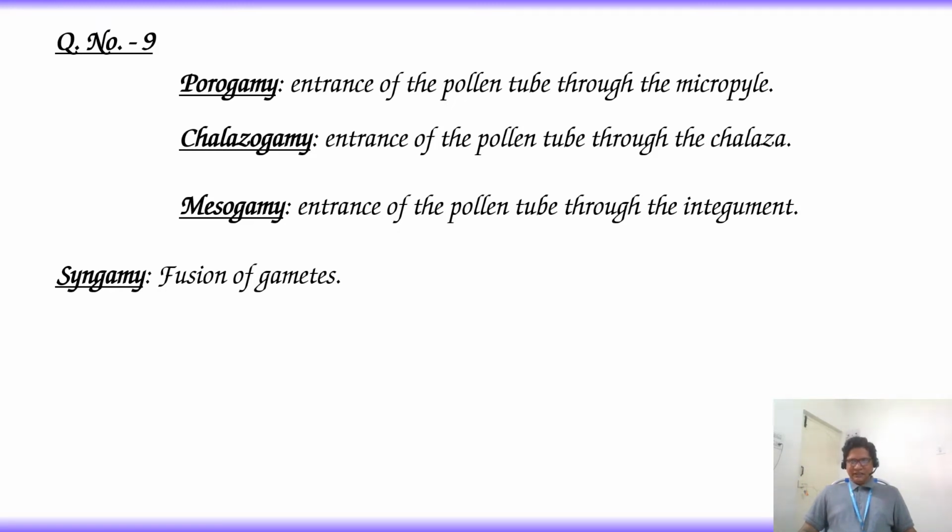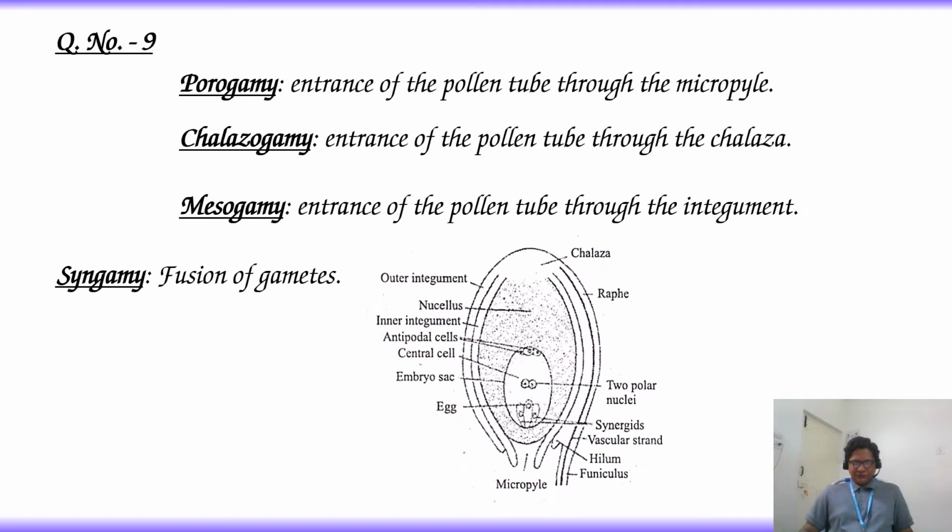These are the details about these options. Let's see the diagram. Here the apical portion, this region, is called micropyle, and the basal part of the ovule is called chalaza.